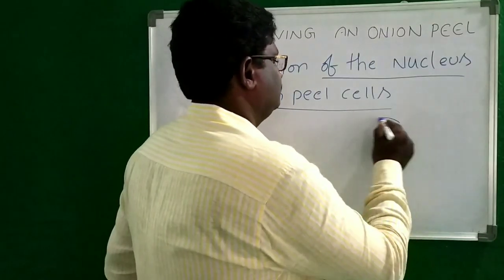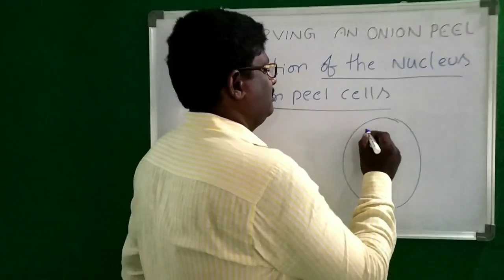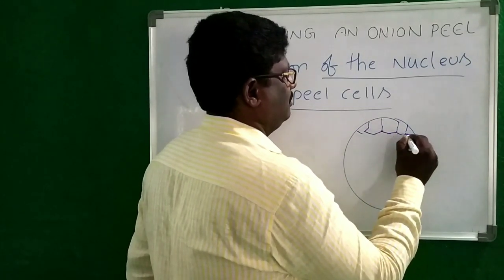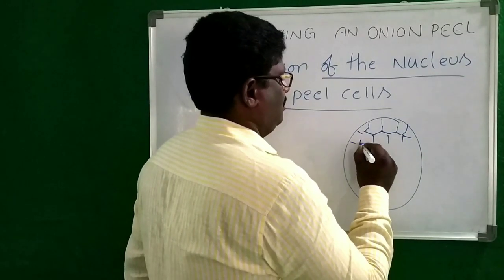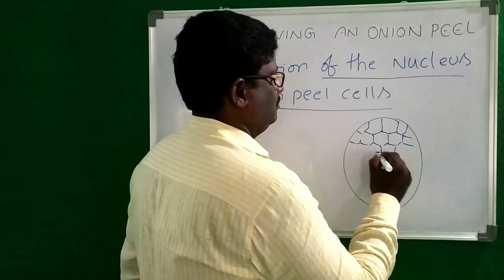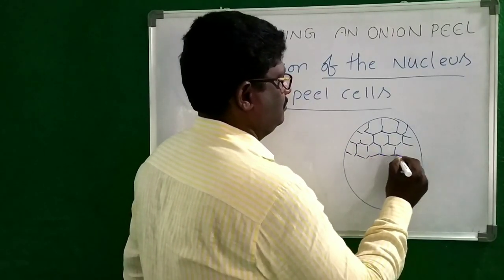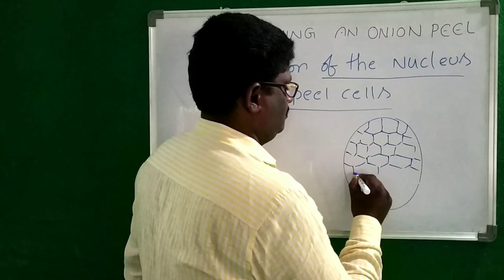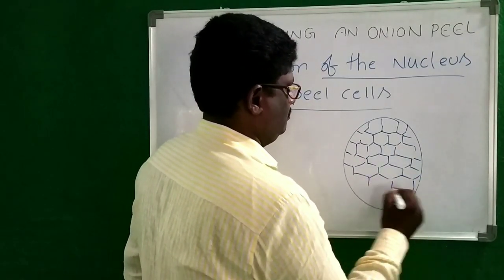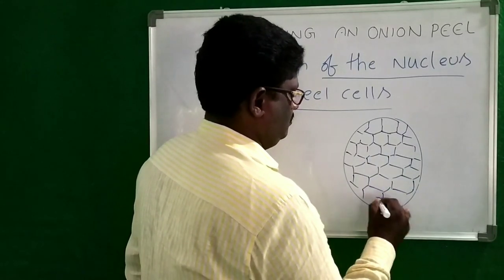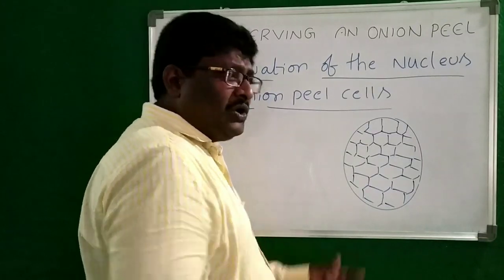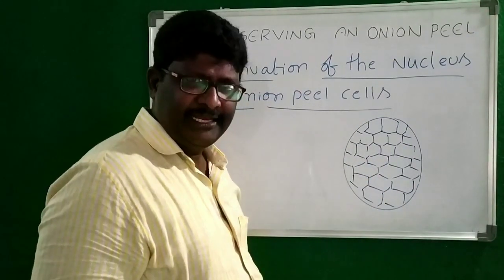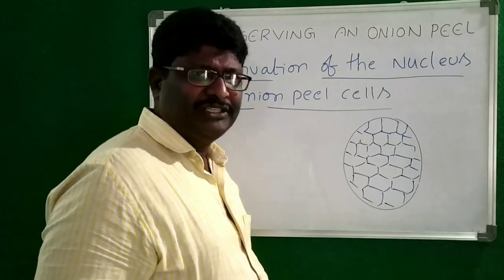So, if you see the cells of onion, inside the cell there is a dot-like structure.